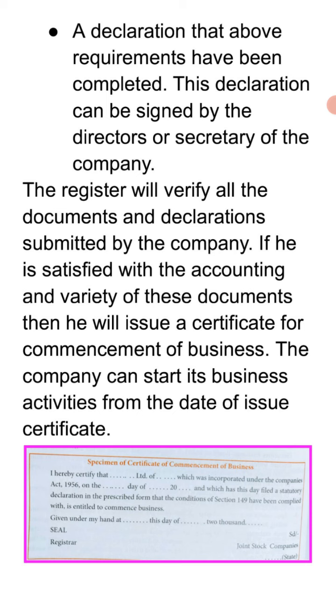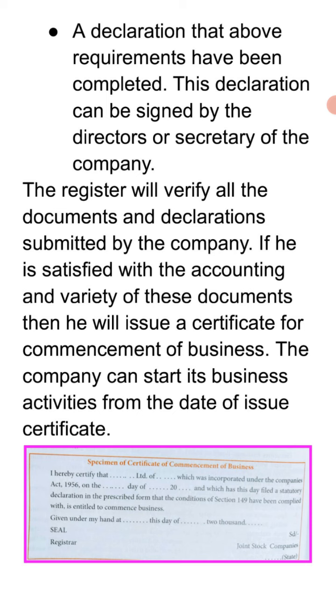Now, the registrar will verify all the documents and declarations submitted by the company. Cross-checking will be done. If he is satisfied with the accuracy and validity of these documents, then he will issue a certificate of commencement of business. When the registrar finds that all the information is true, authenticity is true, and validity is true, in that condition the certificate of commencement will be provided to the company. The company can start. Now the public company can also start its activities from this date onwards. Now you can see a specimen of the certificate of commencement of business.